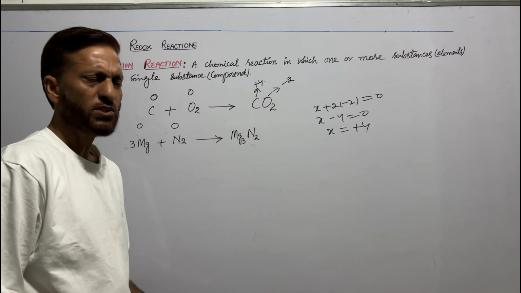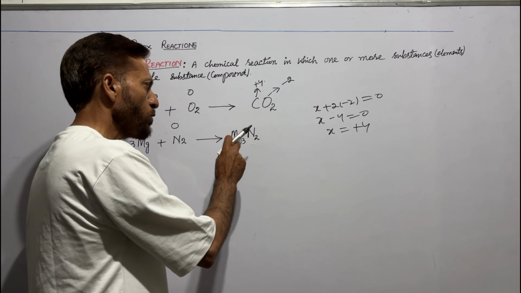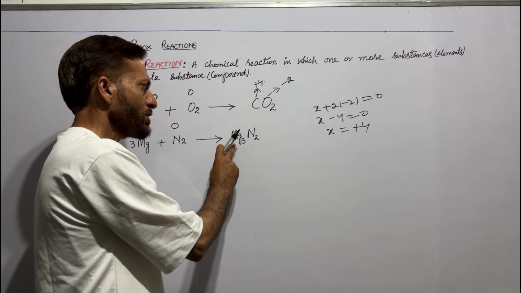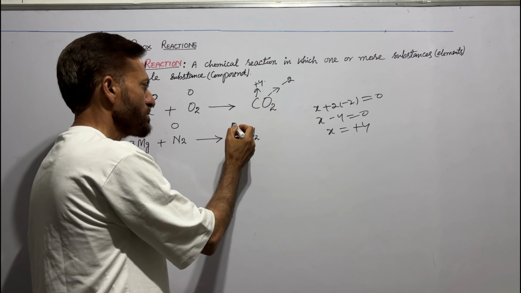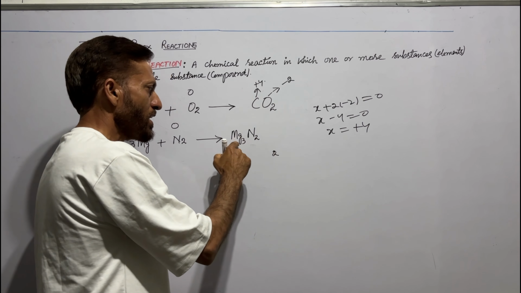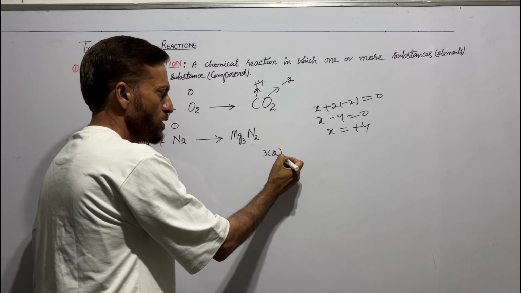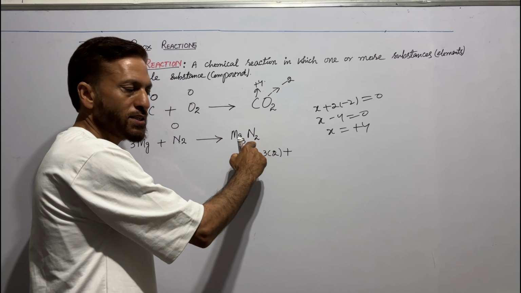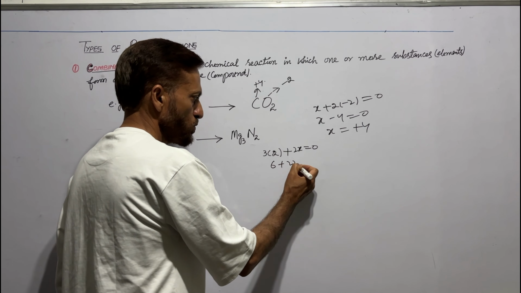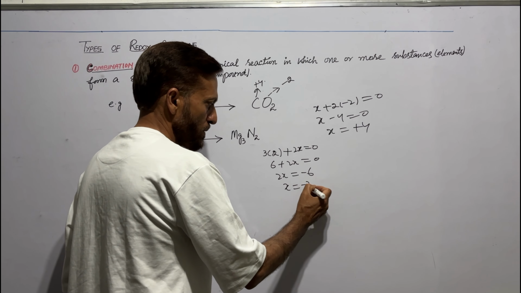Let us calculate the oxidation number of magnesium and nitrogen in magnesium nitride. We know magnesium belongs to group second, alkaline earth metals. Oxidation number of magnesium is +2. Since there are 3 magnesium atoms, so 3 into 2 plus, let us suppose that oxidation number of nitrogen is x, plus 2x equal to 0. 6 plus 2x equal to 0. 2x equals to -6. x is equal to -3.